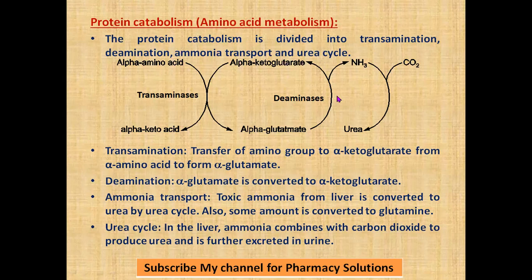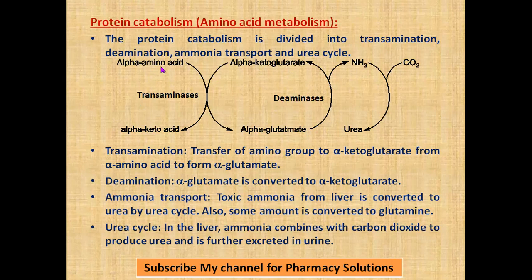The overall reaction for protein catabolism is this: an alpha amino acid transfers its amino group to a keto acid. This is the keto acid. In the presence of the enzyme transaminases, the amino group is transferred to form a corresponding amino acid. When the amino group is transferred, a new keto acid is formed, and a new amino acid is formed on transamination. This new amino acid will further lose its amino group, that is deamination. In the presence of enzyme deaminases, it again forms a keto acid.